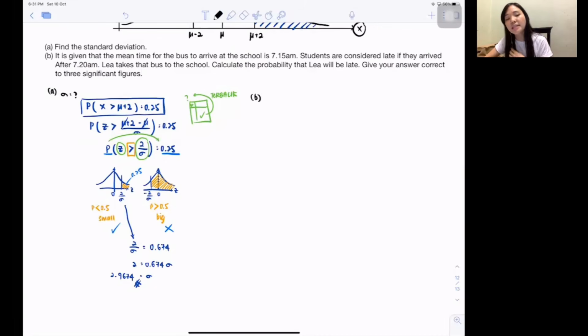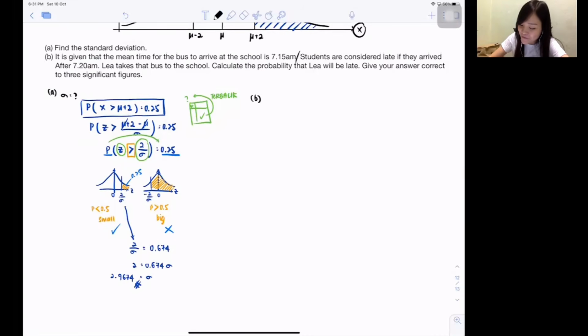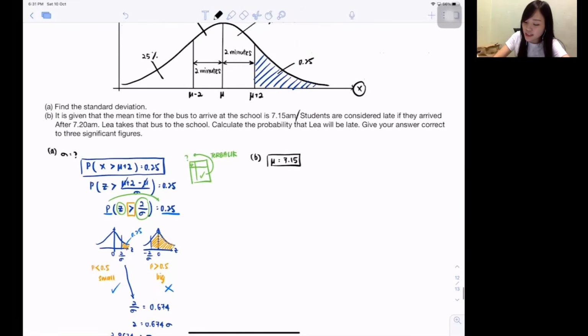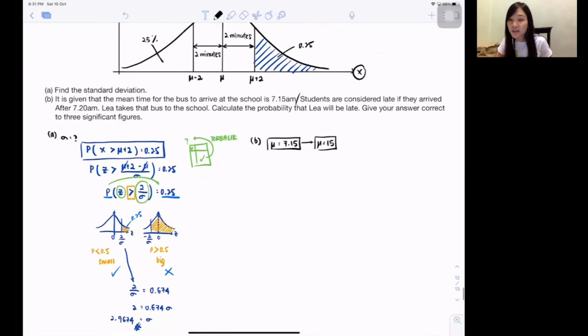B. It's given that the mean time for the bus to arrive at the school is 7:15 a.m. Isn't it trying to tell me the mean is 7.15? Cannot. If I'm you, I don't think I'll write 7.15, because do you realize the questions are all using minutes? So you should write in minutes. So the mean, I think, is 15 minutes. Can? Let's see whether it makes sense or not.